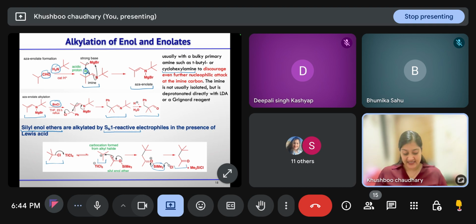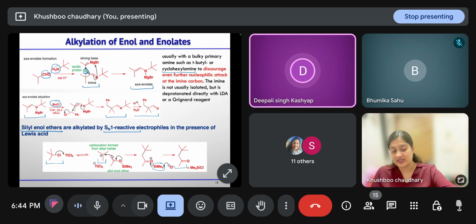So in this case, first the carbocation is generated and then your silyl ether attacks. Whereas in the previous cases, the azaenolate first forms and then reacts in the same step in the SN2 fashion to remove the leaving group. So you should remember that silyl ethers undergo alkylation by the SN1 pathway, and azaenolates or lithium enolates undergo alkylation by the SN2 mechanism.